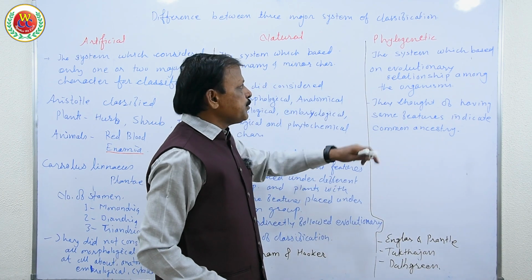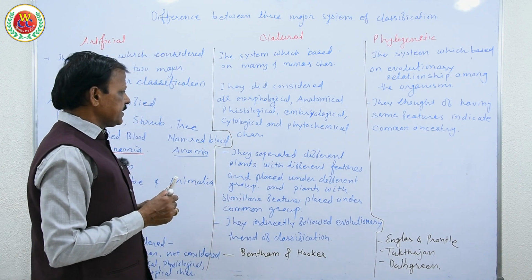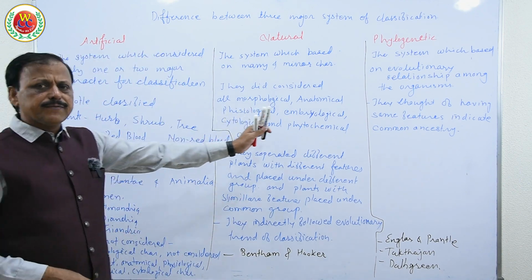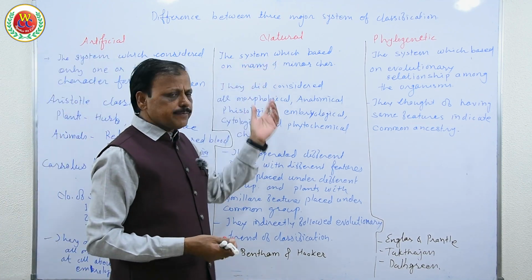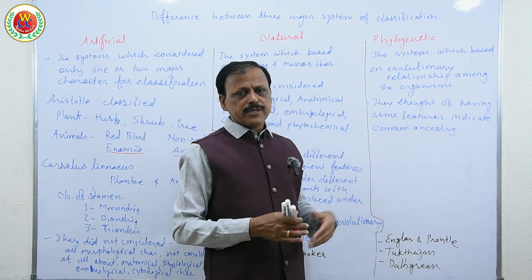They were the scientists who proposed the phylogenetic system of classification. So these are the differential features of these systems of classification. Among these, the natural system given by Bentham and Hooker is widely utilized.